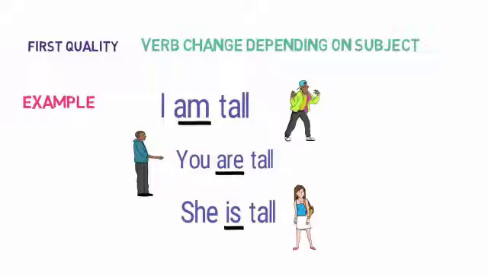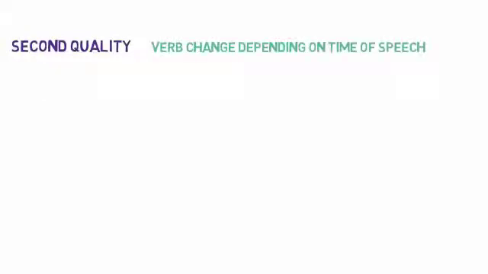Now students, let us move to the second quality. The second very important quality the verb has is that it changes depending on the time of speech. Now what do you mean by that? It means whether we are talking about past events, present events or future events. So now let me give you an example to make this concept clear.